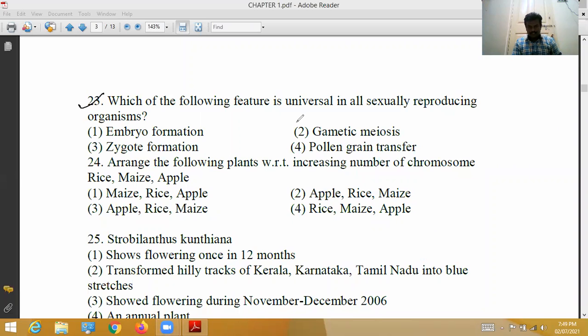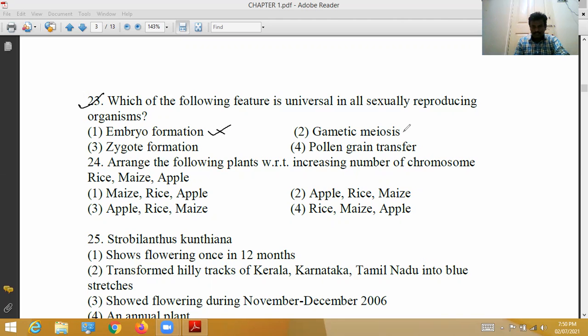23rd question. Which of the following features is universal in all sexually reproducing organisms? Here four options are there. Which one is unique in all sexually reproducing organisms? Embryo formation is not common to all, because in some organisms embryo formation does not take place.